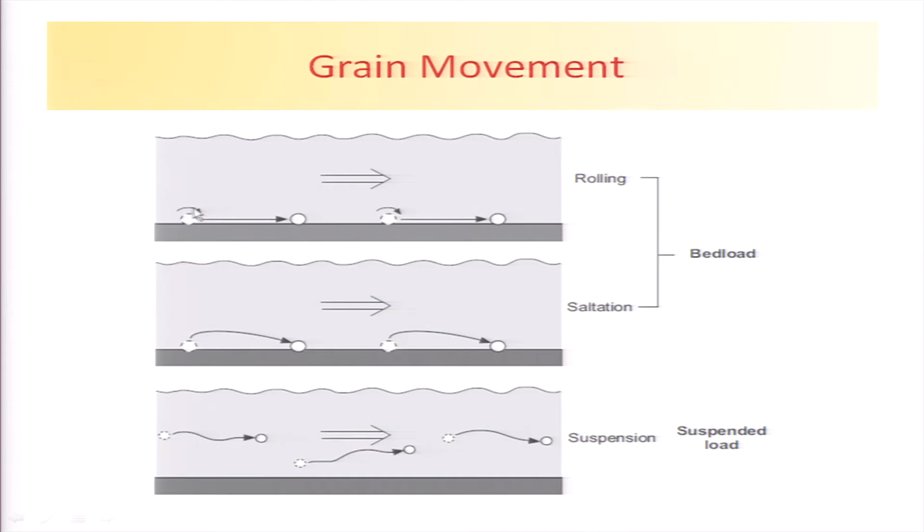One very simple way of moving this grain from one place to the other is by forcing it to roll. It started rolling, comes to a position here, rolls further, and keeps on rolling. So, this is one mechanism by which the sediment grains are transported from one place to another place, which is called the place of rest.